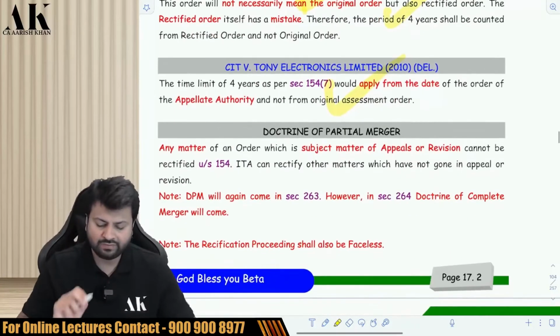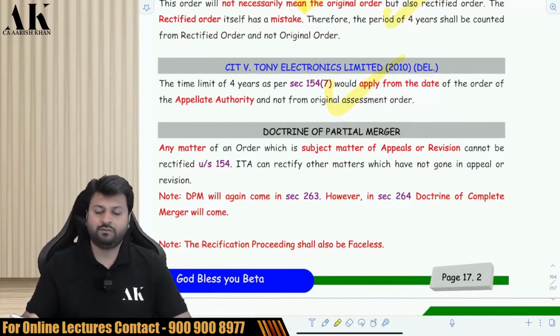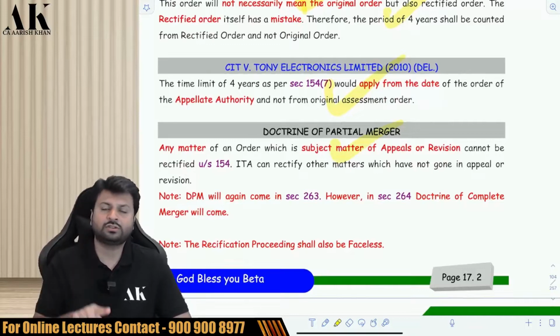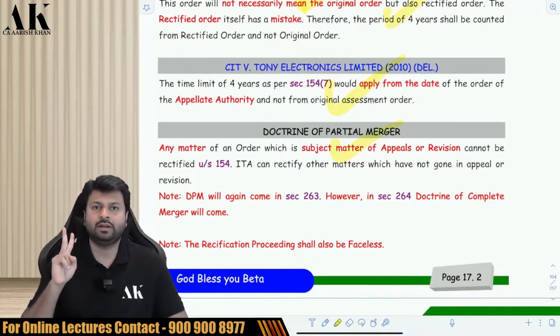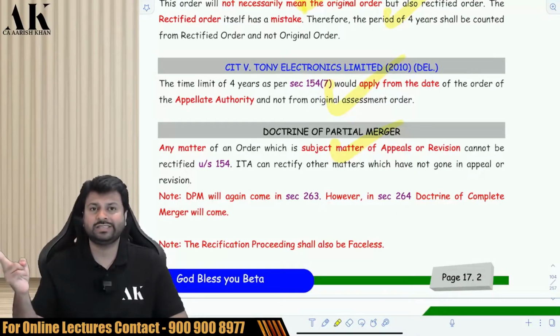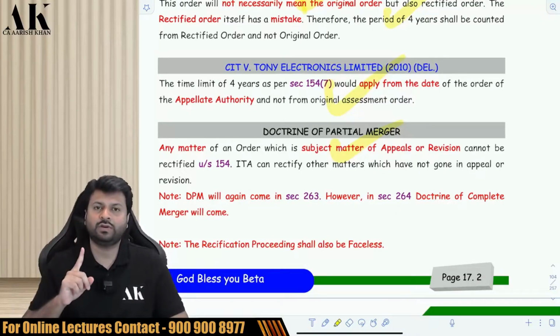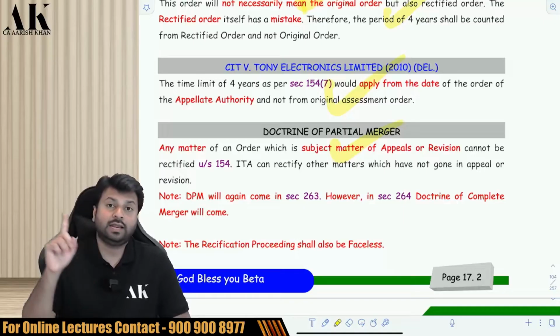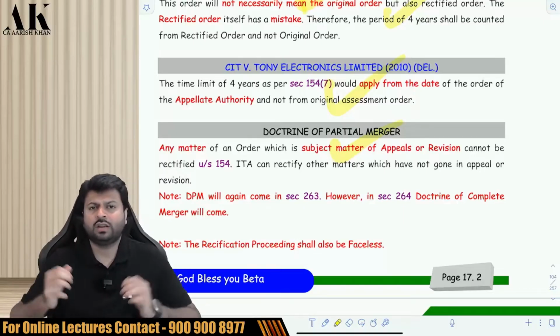Check it over here. And one last concept over here is the doctrine of partial merger, which is applicable here also. Doctrine of partial merger is applicable under two provisions of income tax law. One is section 154, second is section 263. And there is one provision under income tax law where the doctrine of complete merger is applicable, and that is section 264. So, what is the doctrine of partial merger?